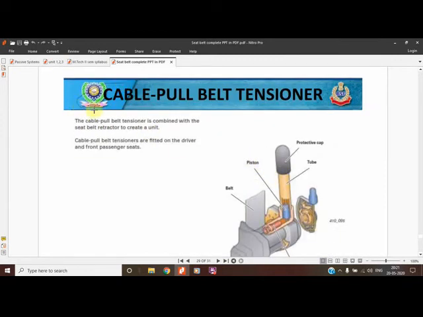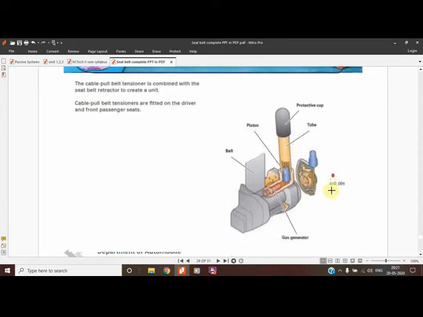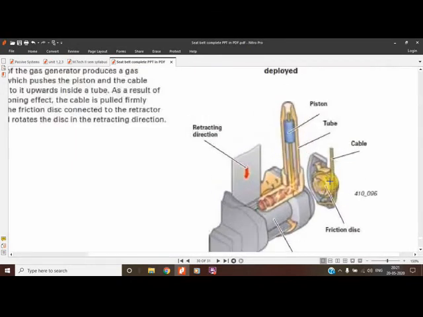The last one is the cable pull belt tensioner, because in this the mechanism is simple. One cable is there, and this cable is connected to a piston. As soon as the gas is generated, the piston will move upward, rotate the retracting mechanism, and the belt will retract. So this is a simple mechanism. The cable is shown.